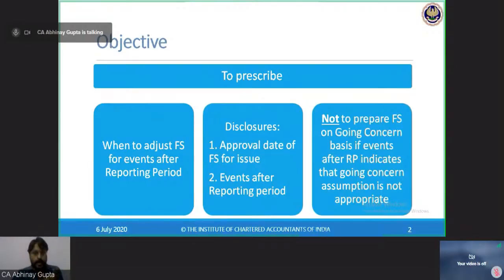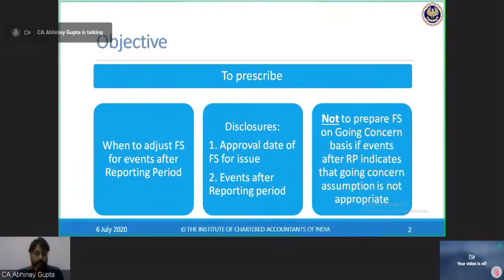Now, if any event has occurred after 31st March 2020, that is after the end of the reporting period, but before the approval of these financial statements by the authorized person, that is, for example, in case of company, board of directors approves the financial statements in the board meeting.